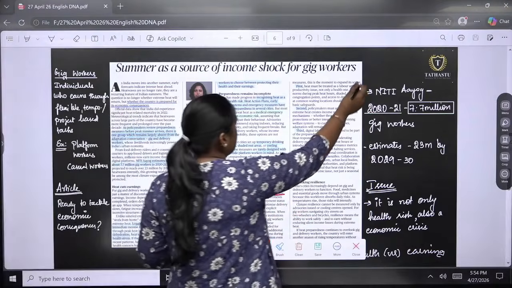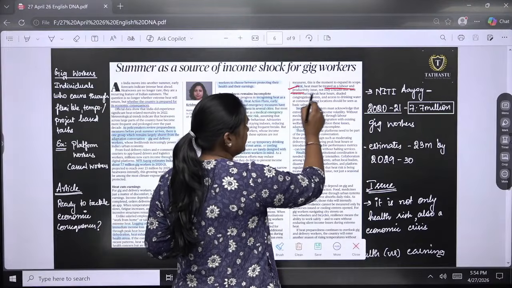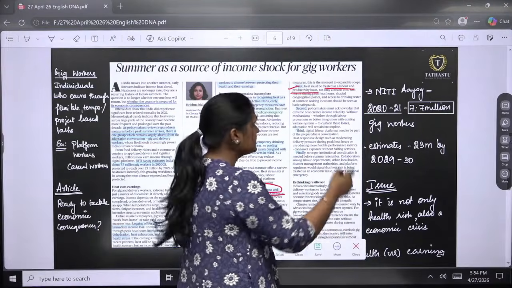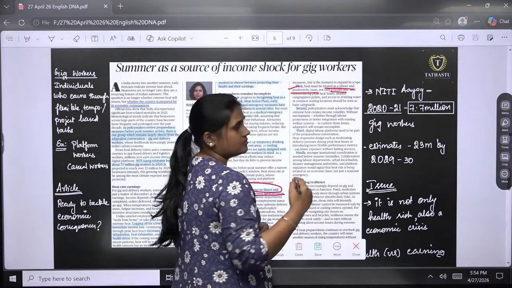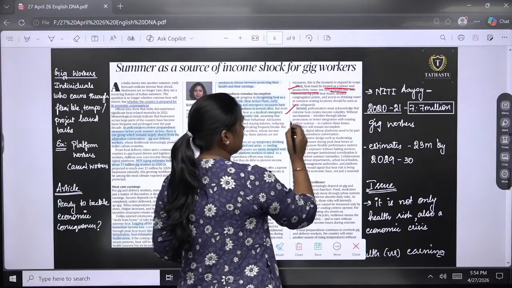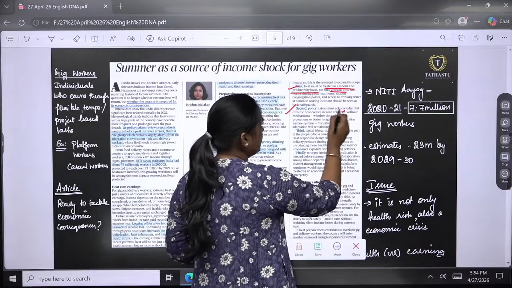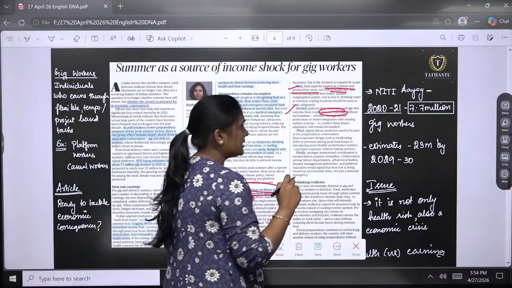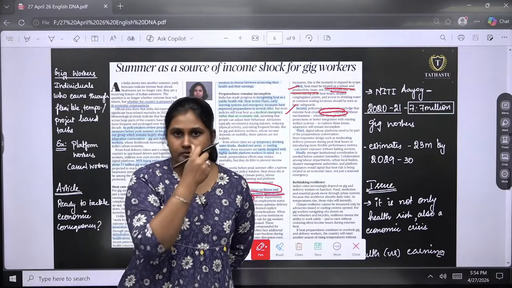And the solutions they have given here: first, heat must be treated as a labor productivity issue, as we have discussed, not only a health one. Along with that we have to see productivity and economic conditions. Second, income volatility has to be addressed, so paid leaves, and also flexible working hours.